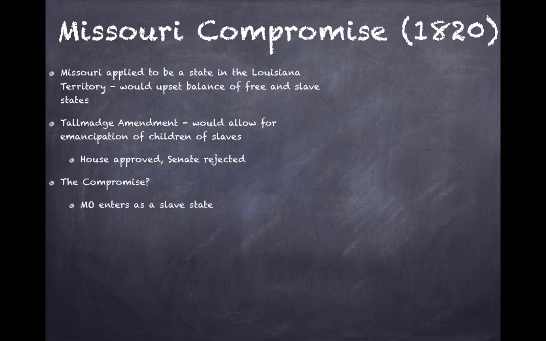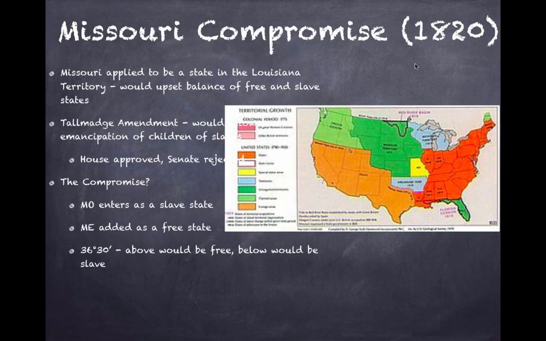So 3 parts of the compromise you should know. Number 1, Missouri enters as a slave state. Maine enters as a free state. And then we have this 36°30' line right here. Everything above it in the future would be a free state, and everything below would be a slave state. And this only applies to the Louisiana Territory. And just be aware of Kansas and Nebraska right over here, because we will come back to that.